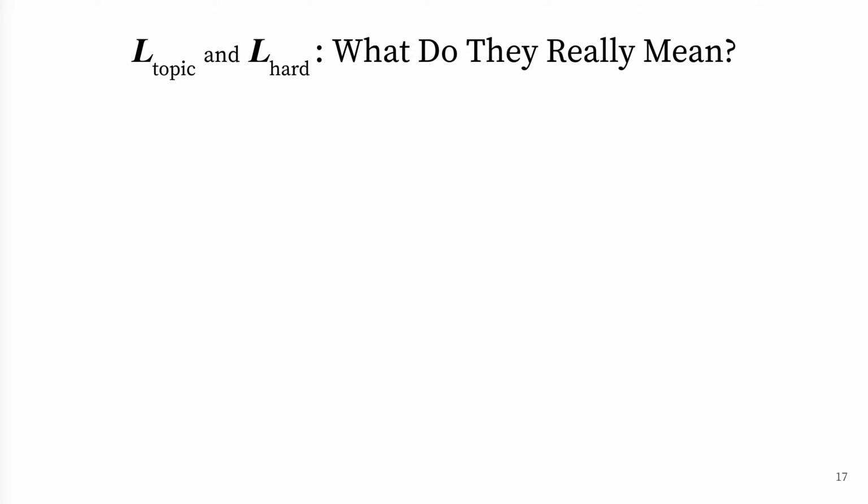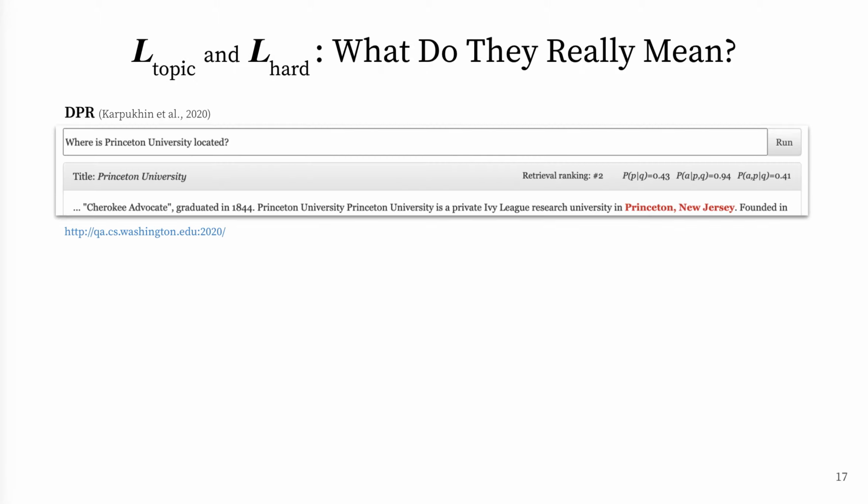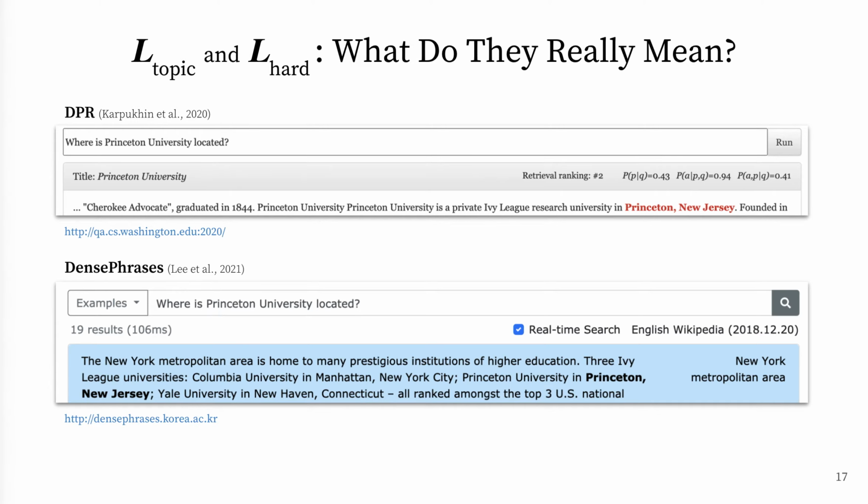So what does it mean to have good L-topic or good L-hard? Here we give a more intuitive example of how DPR and DensePhrases work. Given a question like where is Princeton University located, we find that both DPR and DensePhrases give a correct answer, Princeton, New Jersey.